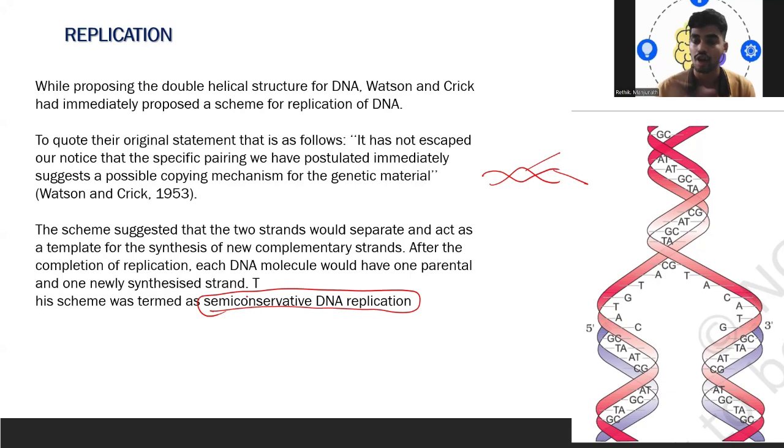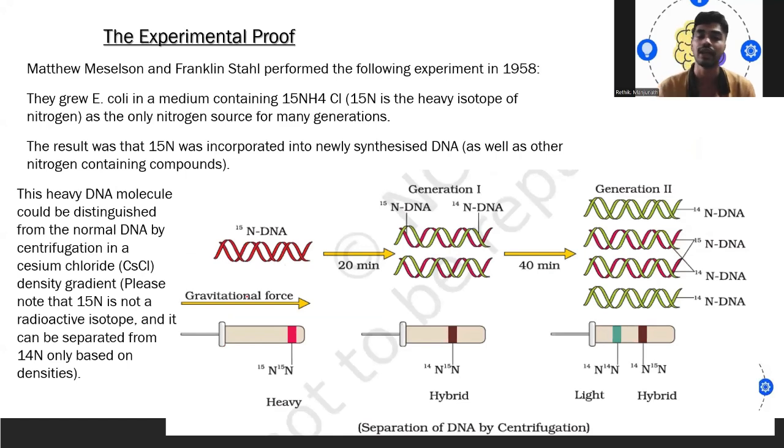Half is conserved. So the parental strands, that is the two strands, get separated, and each strand becomes a template strand, from which a newly synthesized strand is made. That means half of the DNA is conserved and the other half is newly synthesized DNA. One experimental proof was conducted to showcase how semi-conservation works. We will try to see that.